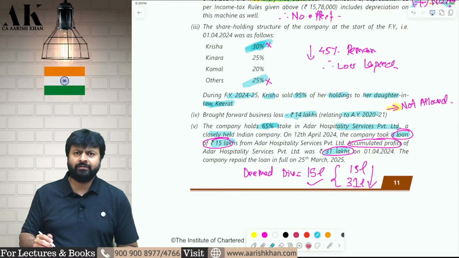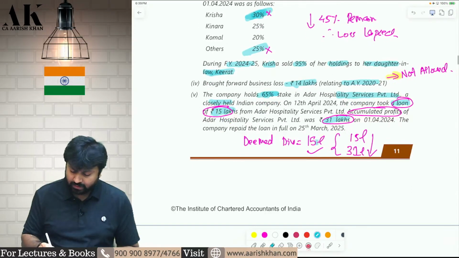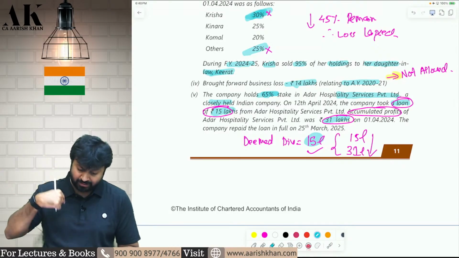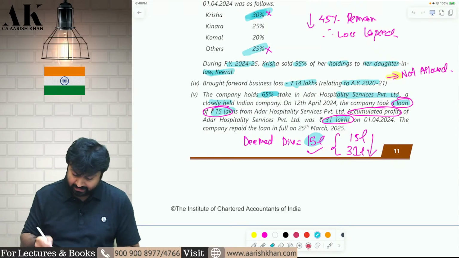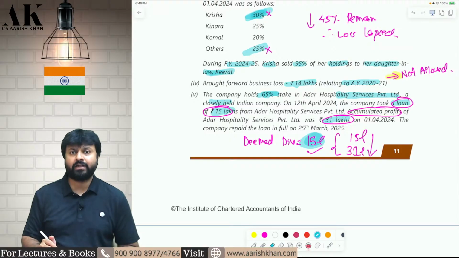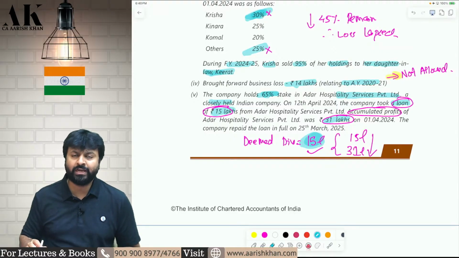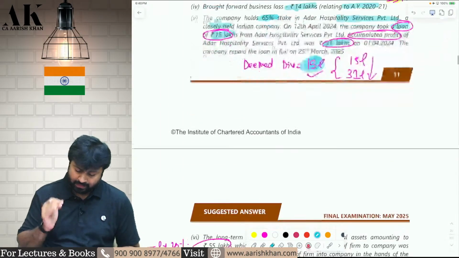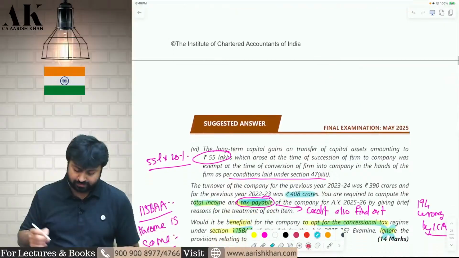Now, how much will be the deemed dividend? The loan given or the accumulated profits, whichever is lower. So, what is the lower? 15 lakh is the lower. Now, again, on this 15 lakh, the company should deduct TDS. So, on this 15 lakh rupees, the company will deduct TDS at the rate of 10%, that is 1.5 lakh rupees. Okay. Because deemed dividends are also subject to TDS under 194. Next, this will be shown under income from other sources.